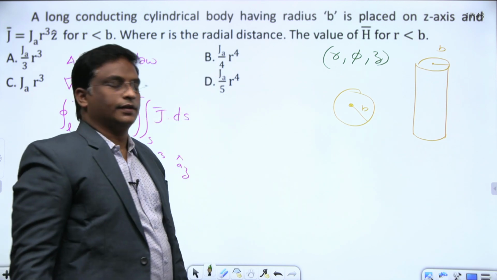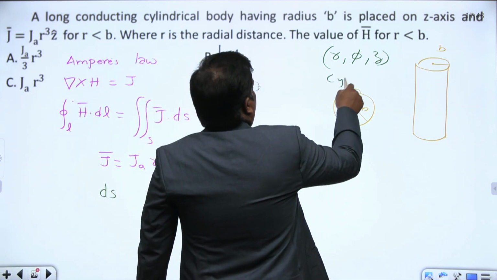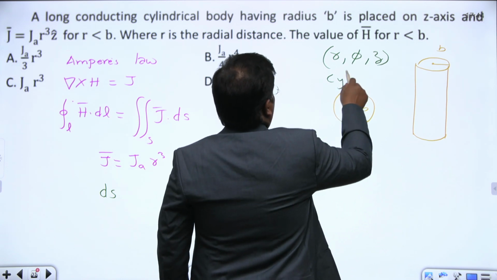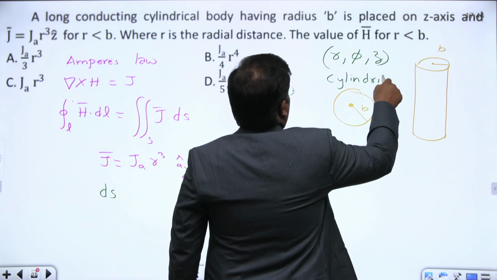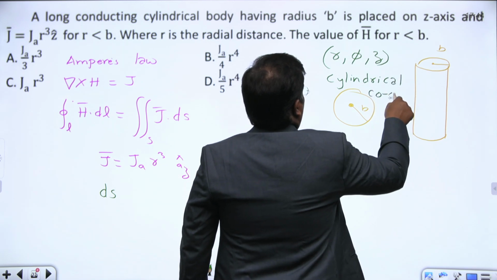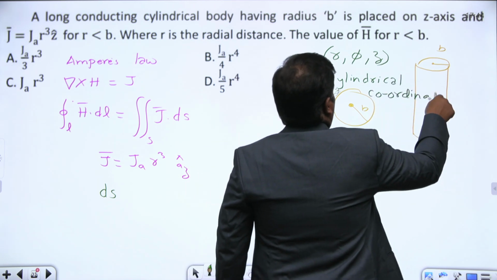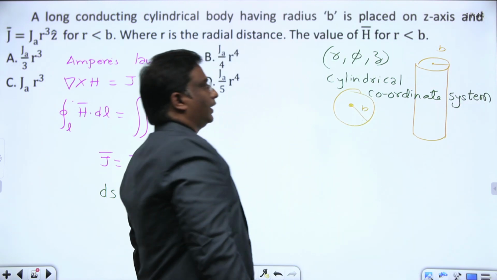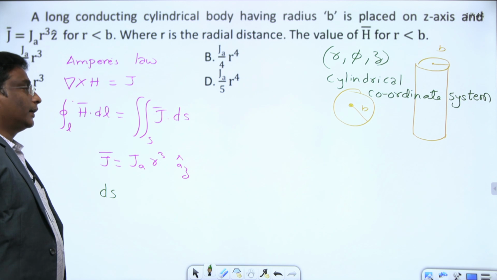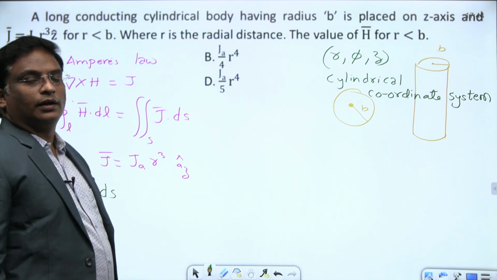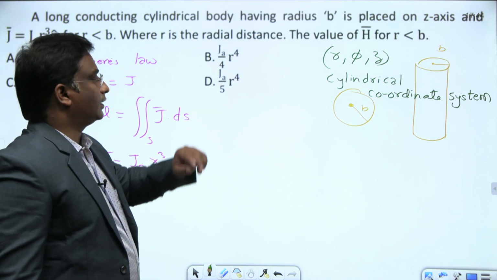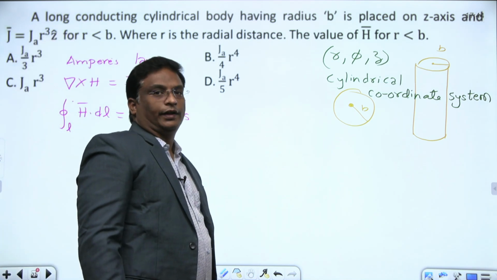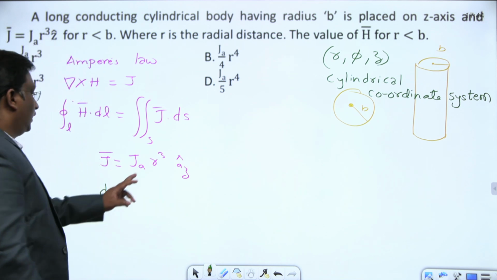The small incremental distance along r is dr, along z is dz, and along phi is r d phi. We require this.